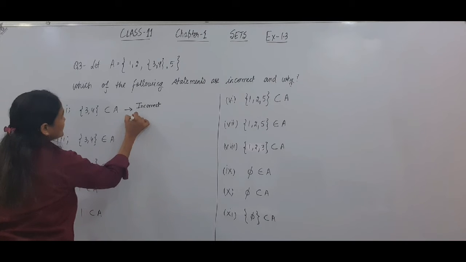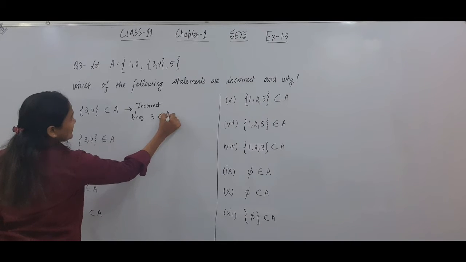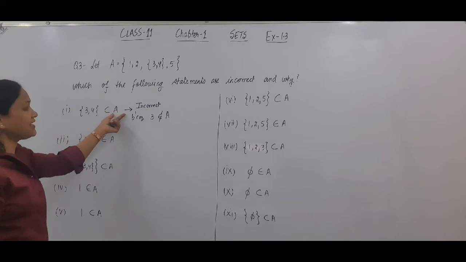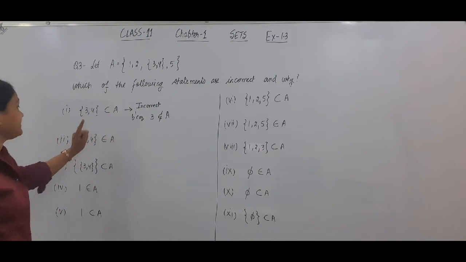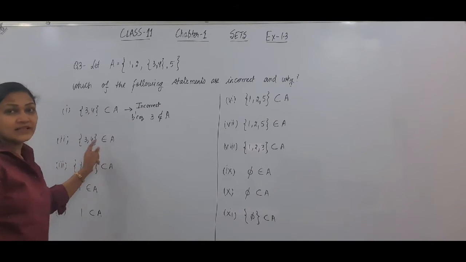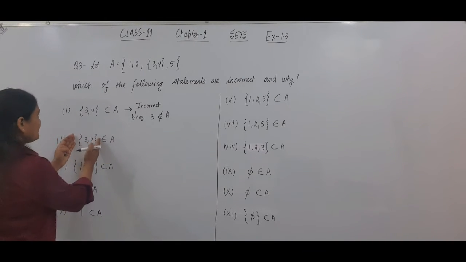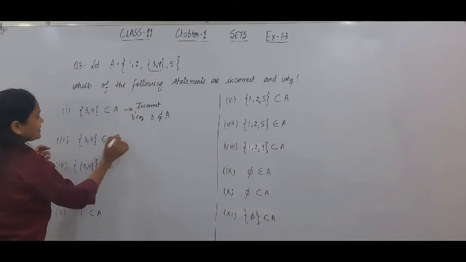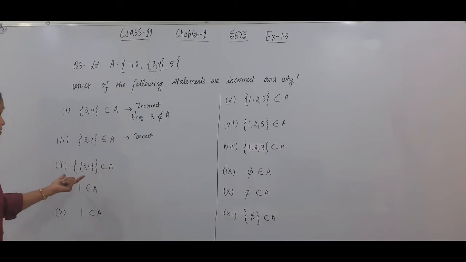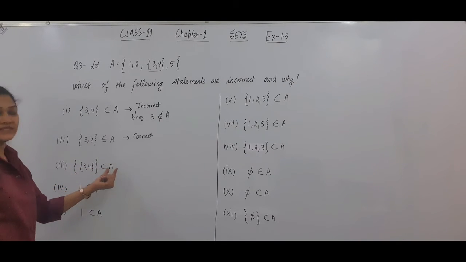And why? Because आप छोटा सा एक example दे सकते हो, because 3 is not an element of A. Each and every element of this set must be an element of this for being a subset. Now let us check the set {3, 4} belongs to A. Belongs to का मतलब ये जो होना चाहिए this should be an element of A. Let us check whether the set {3, 4} is an element of A. Yes, {3, 4} is an element of A. So this statement is correct. Now the set {{3, 4}}, the set containing {3, 4}, is a subset of A.